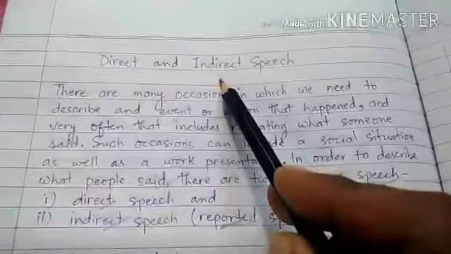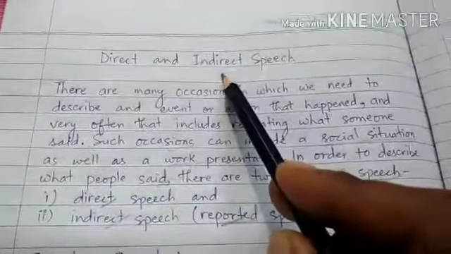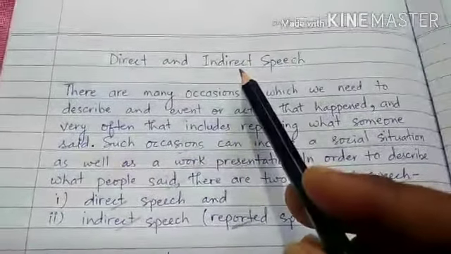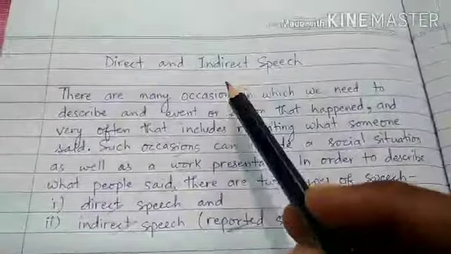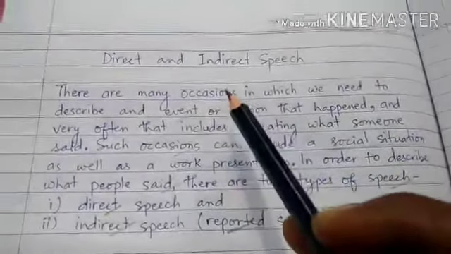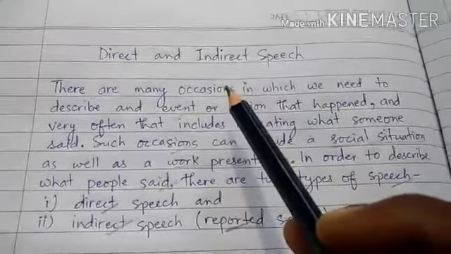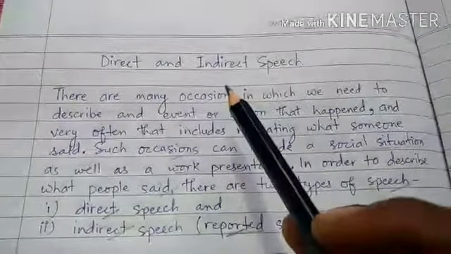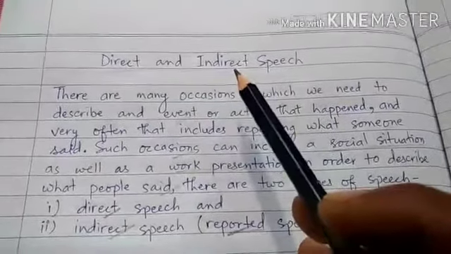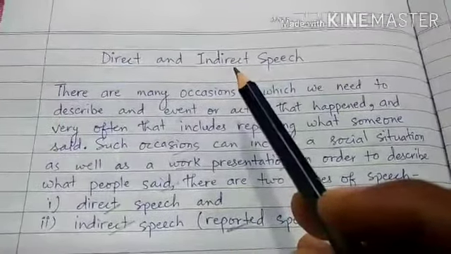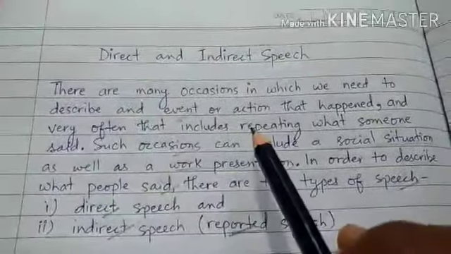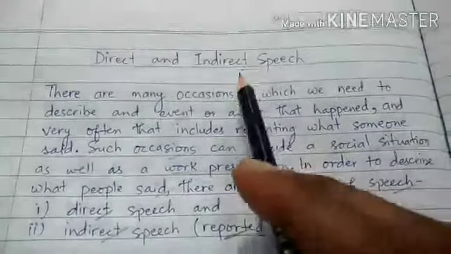indirect speech. Okay. In today's video, in this class also, we will further discuss some more important rules that we have to follow whenever we are writing sentences in indirect speech, or whenever we are changing the sentences from direct speech to indirect speech.